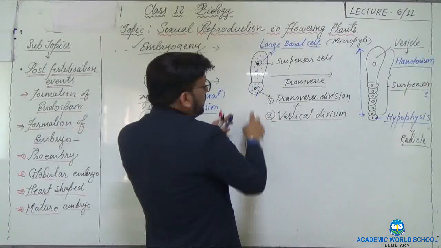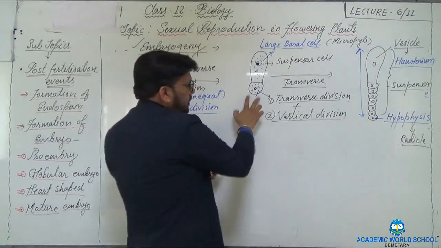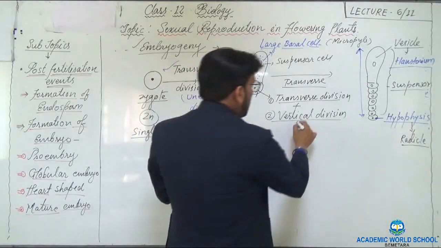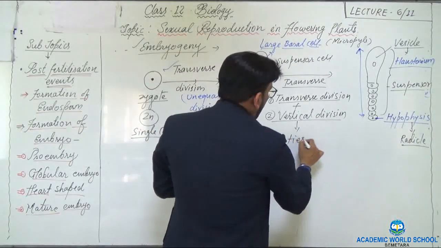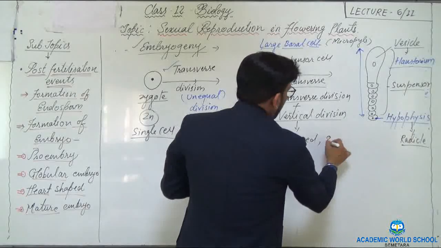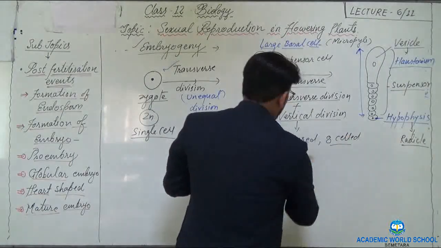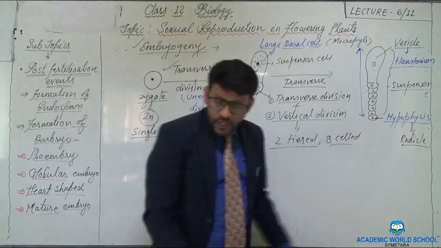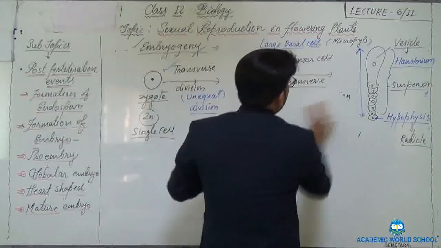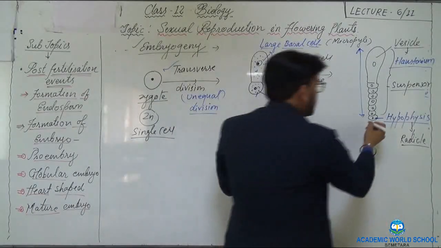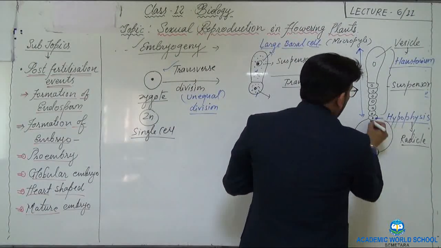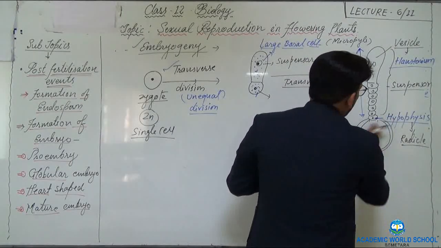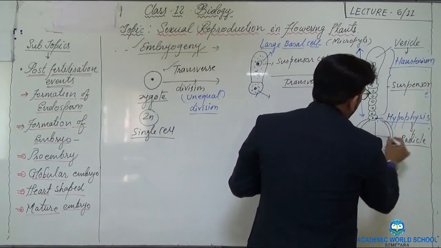Because of that, this single embryo cell forms a two-tiered and 8-celled structure. This I am going to make here so that you could understand. Now you can see here, this is the two-tiered 8-celled structure.